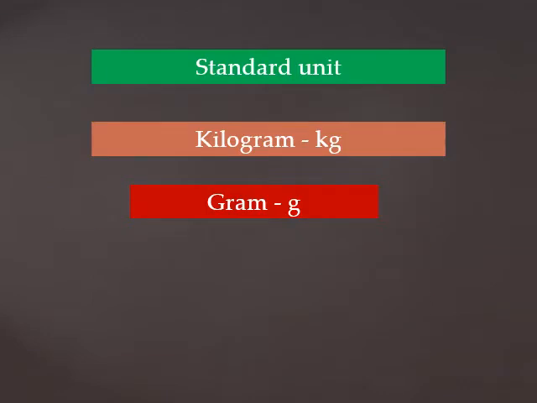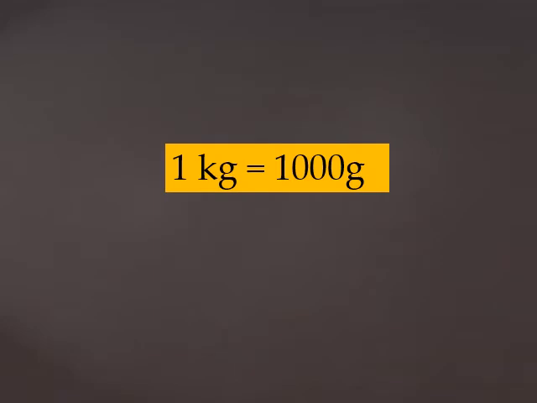We purchase fruits, vegetables, sugar, rice, etc. by weight. We weigh them in kilograms and grams. In short, we denote kilogram by kg and gram by g. 1 kg is equal to 1000 grams.